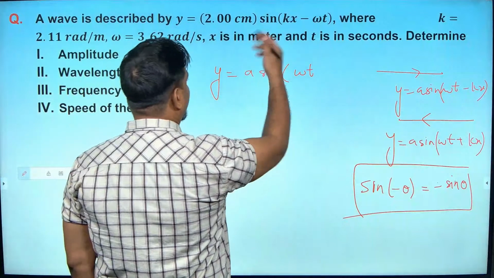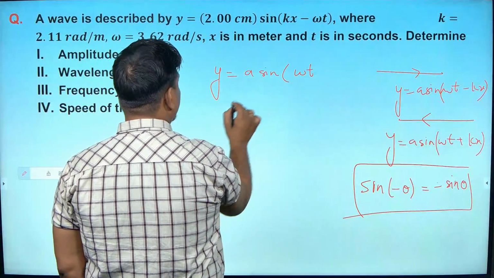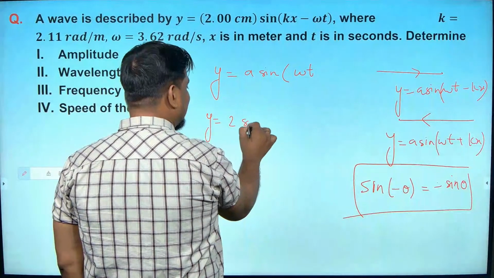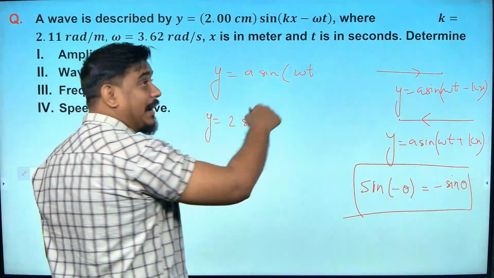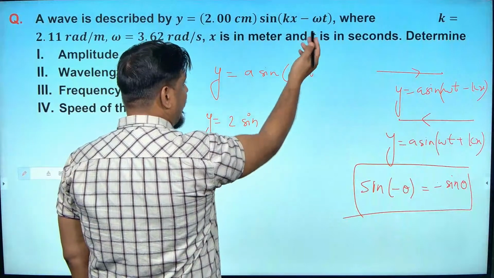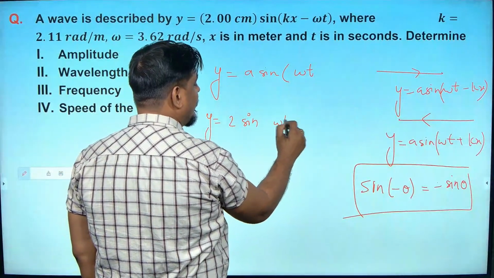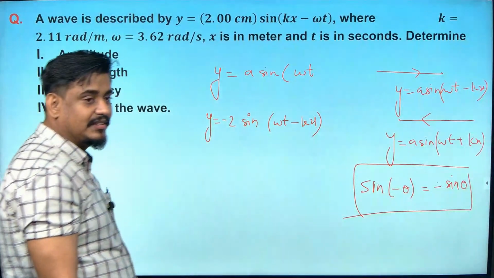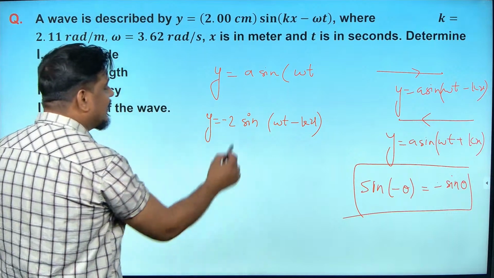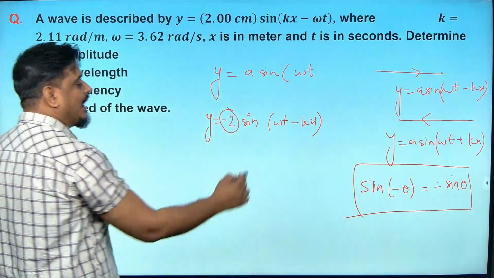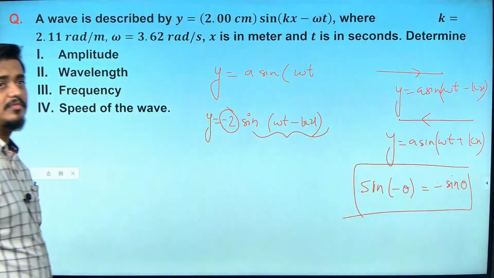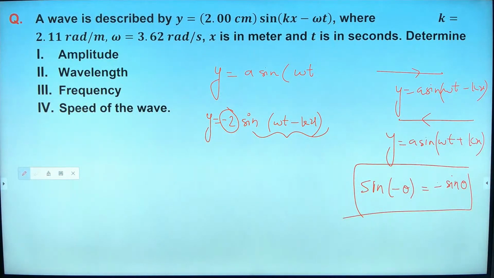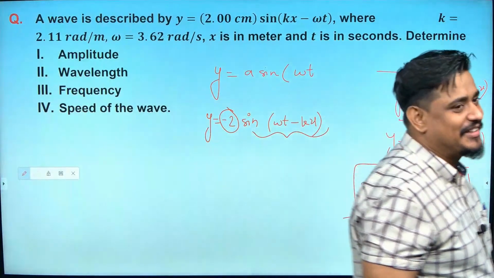I will put the equation as y is equal to 2 sine. If I take the minus out from inside, it will become omega t minus kx, and outside I get a negative sign. It means the amplitude is negative 2, and now it is in the form omega t minus kx. Positive x direction, isn't it? No, it's going in the negative x direction.